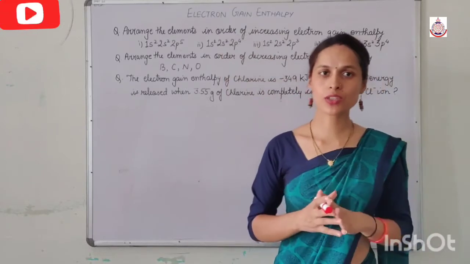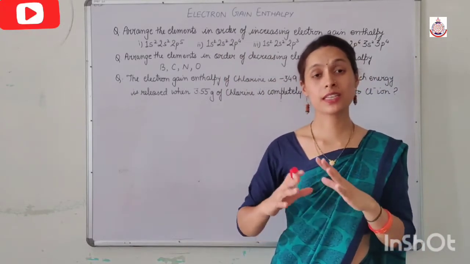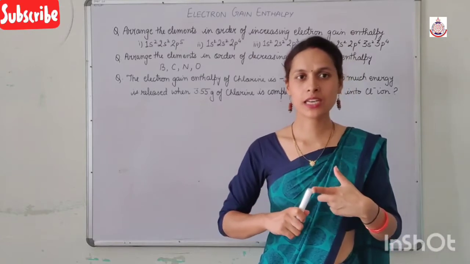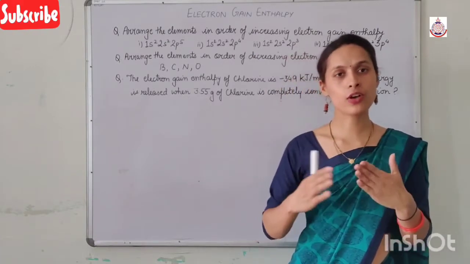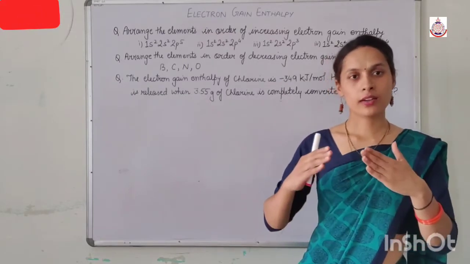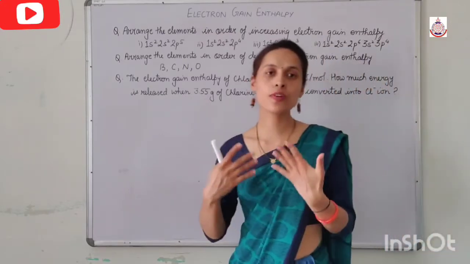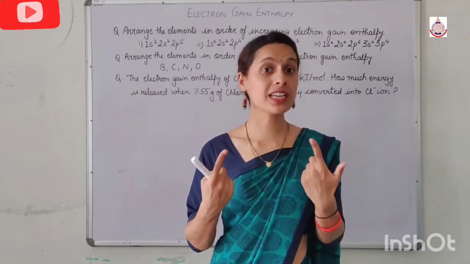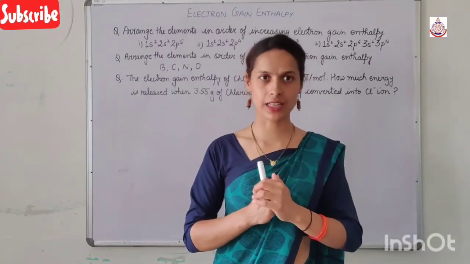Now in the conceptual questions of electron gain enthalpy, there is a confusion, because we know that the value of electron gain enthalpy is negative. The more the tendency to gain an electron, the greater is the negative electron gain enthalpy.